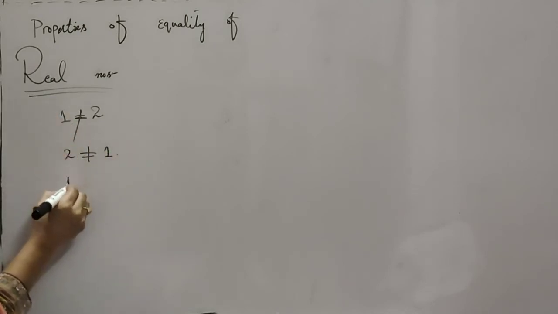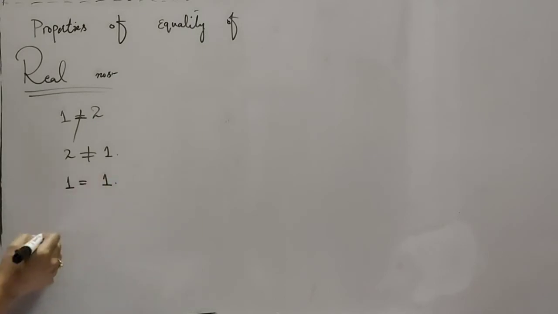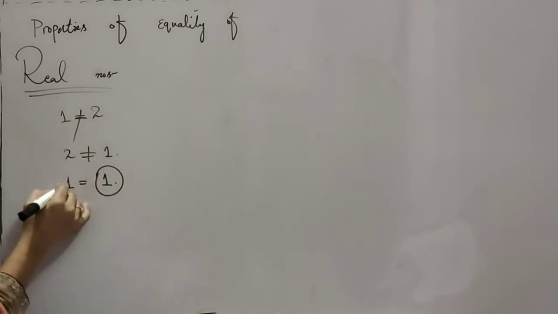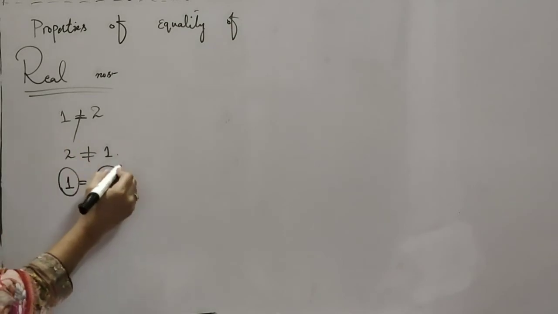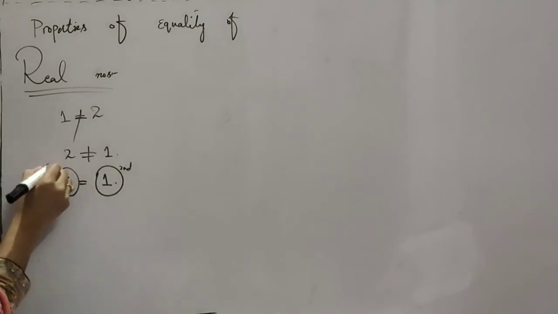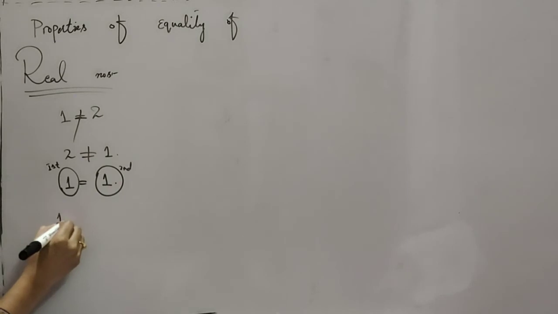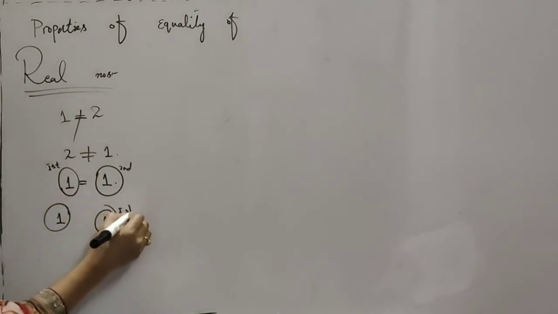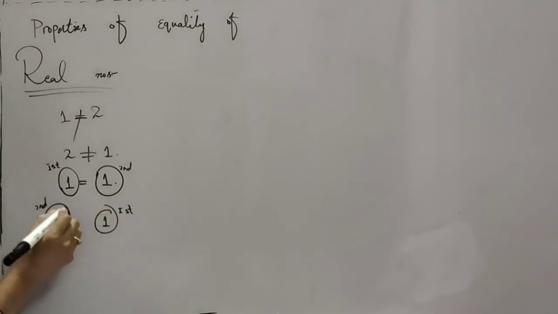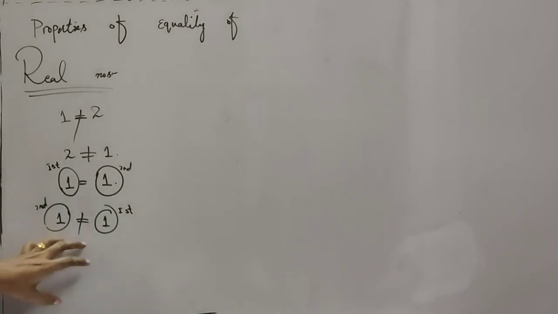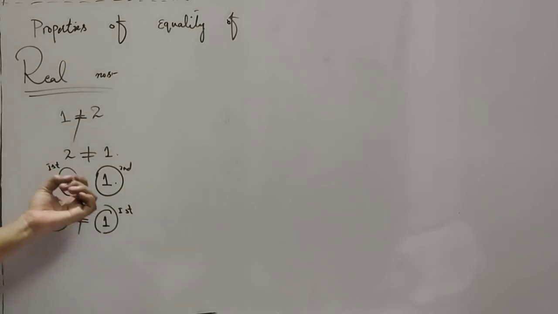So if I say that 1 is equal to 1, this is the first and this is the second. I can't say 1 is not equal to 1. This is wrong, because 1 is always equal to 1, whether you write this one first or this one first. This is the symmetric property of the equality of the real numbers.